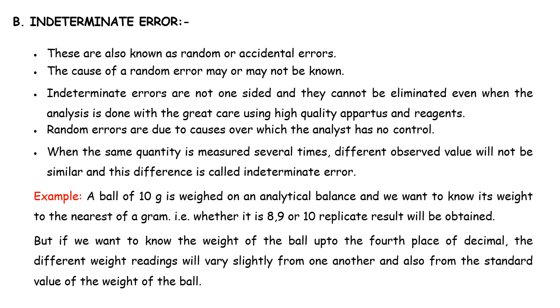When the same quantity is measured several times, the different observed values will not be similar, and this difference is called indeterminate error. Example, a ball of 10 gram is weighed on an analytical balance, and we want to know its weight to the nearest gram, that is whether it is 8, 9, or 10. Replicate results will be obtained. But if you want to know the weight of the ball up to the 4th place of decimal, the different weight readings will vary slightly from one another and also from the standard value of the weight of the ball.